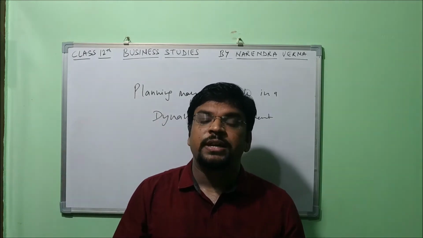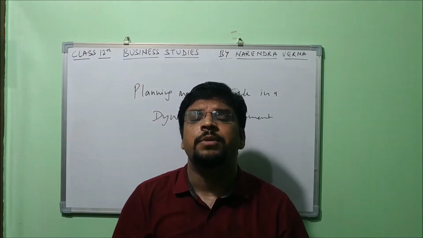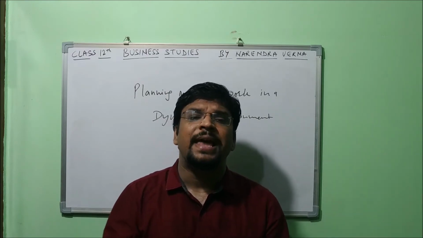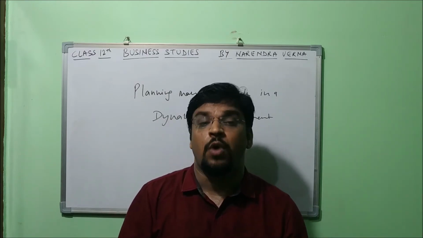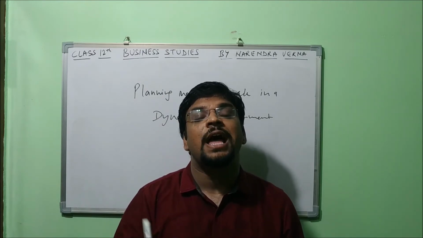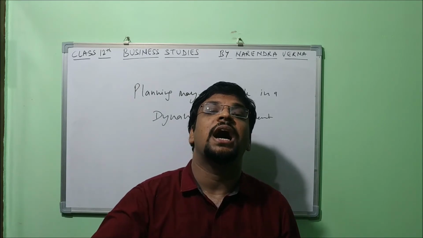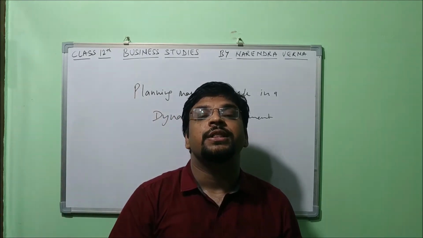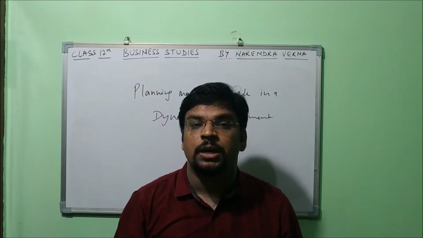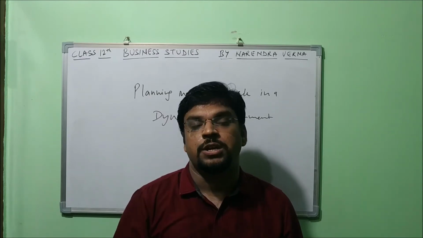But there can be many other examples related to the other 4 dimensions of the business environment. So in short, we can say that planning may not work in a dynamic environment, because the environment keeps on changing. So we cannot say that all the time the estimations are correct and all the situations are anticipated in the beginning and your planning is always successful. Many a time the situation may come that your planning fails. Understood?